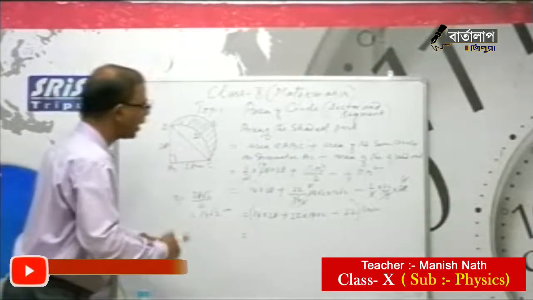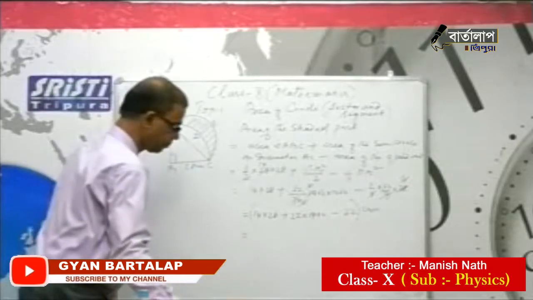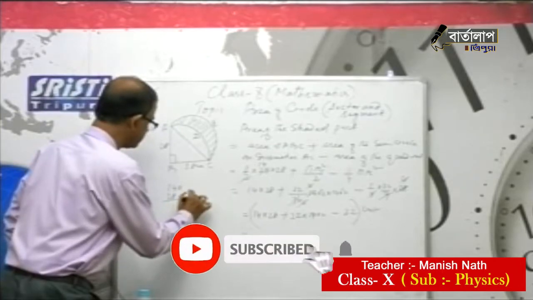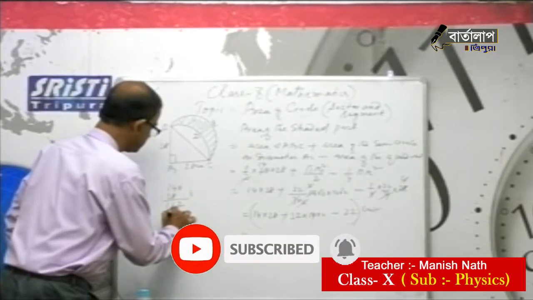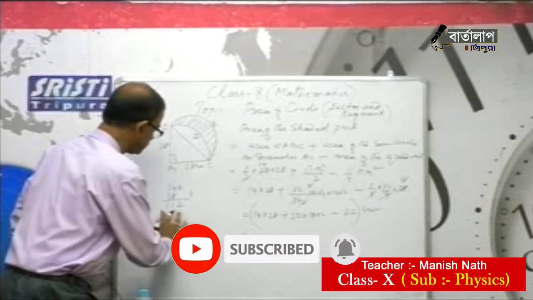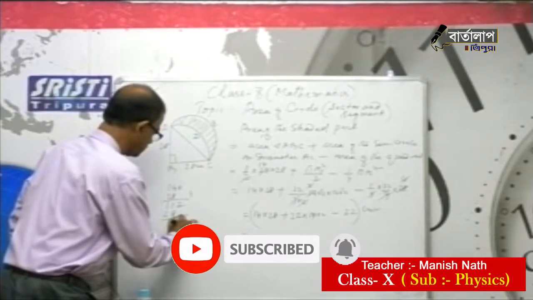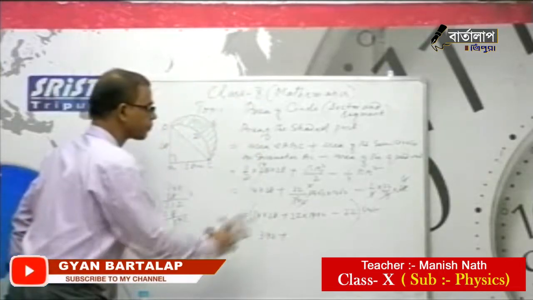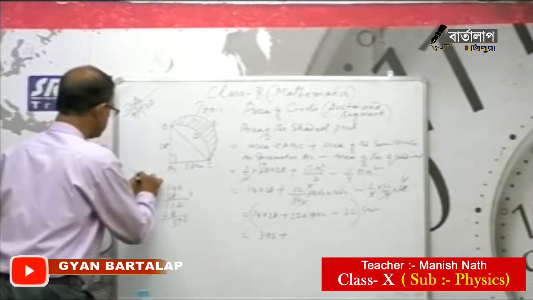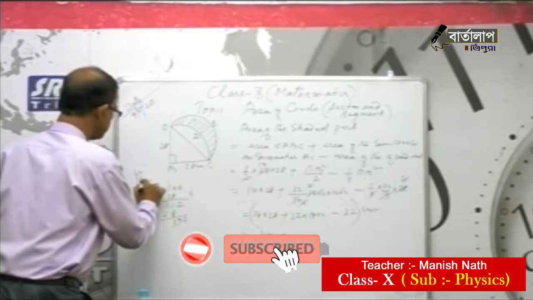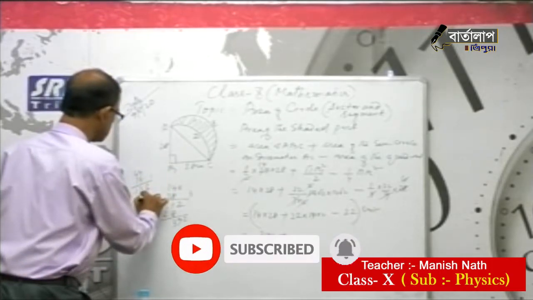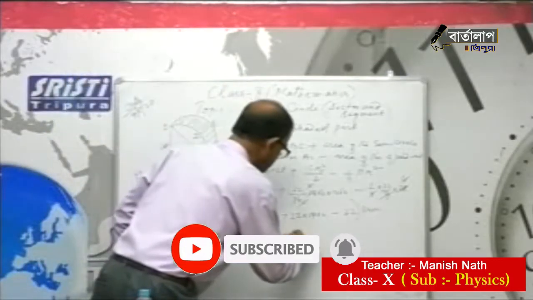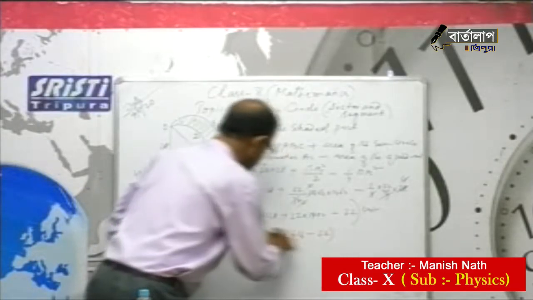So you have to multiply this 14 into 28, that is 392, plus 44 into 14, 616, minus 22 centimeter square.